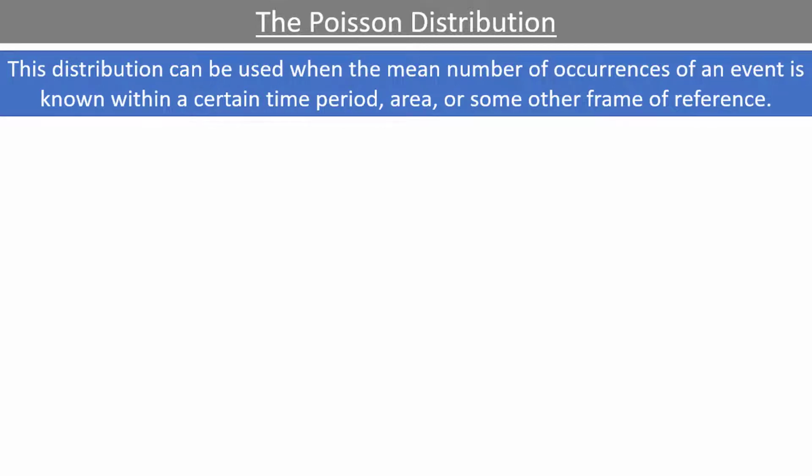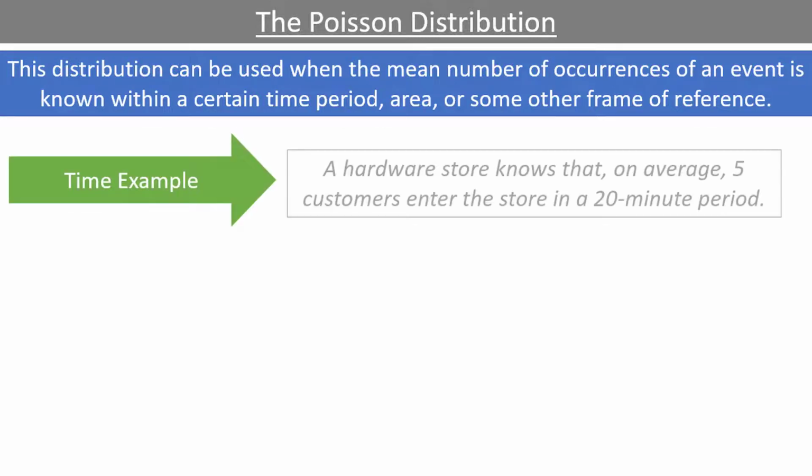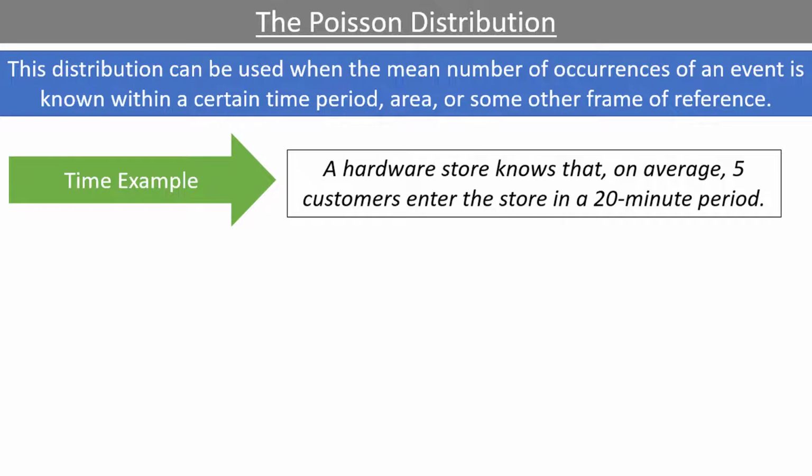For an example relating to time, let's say that a hardware store knows that, on average, 5 customers enter the store in a 20-minute period. The Poisson distribution could help us answer questions like, what is the probability that 7 customers enter the store in a 20-minute period? Or what is the probability that less than 4 customers enter the store in a 20-minute period?